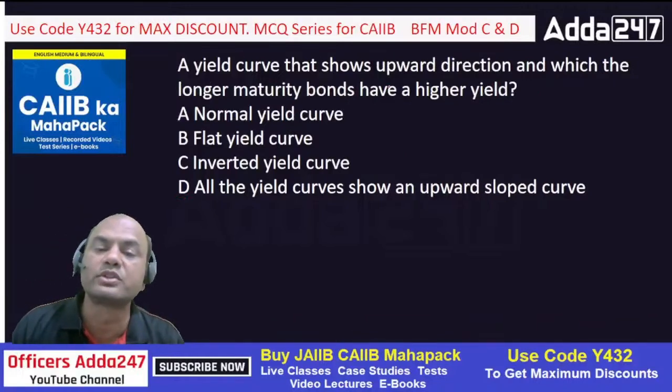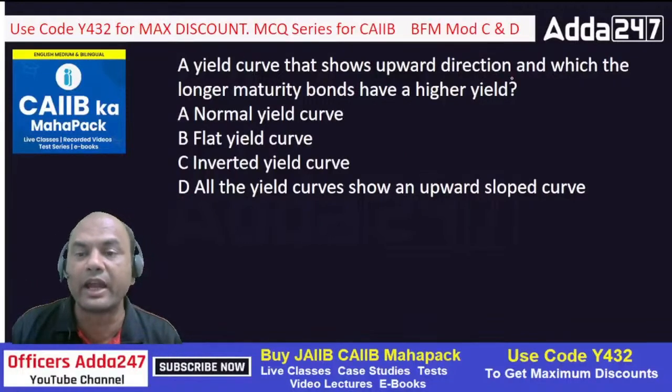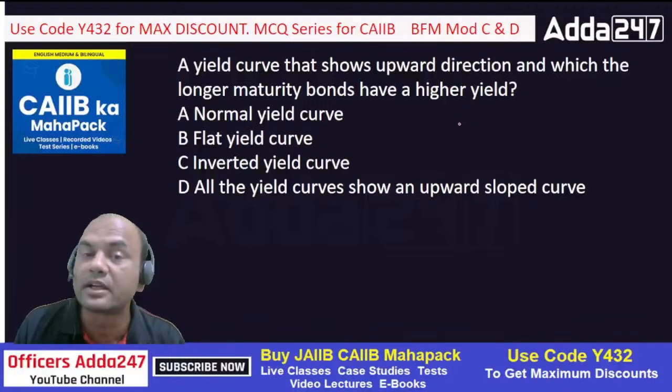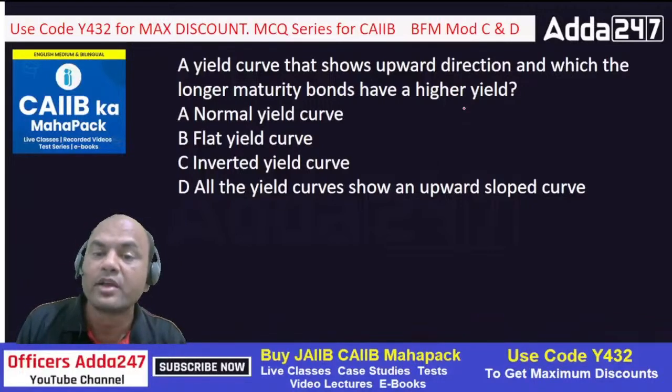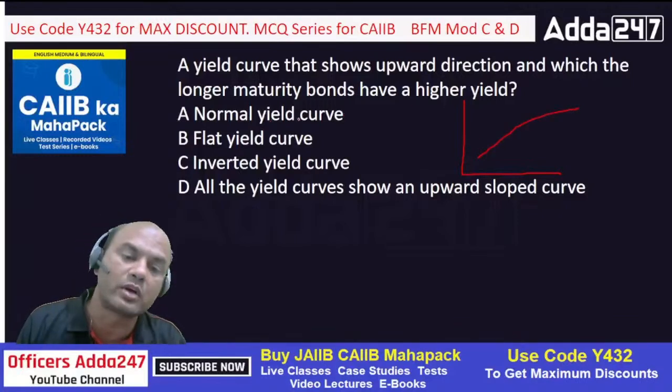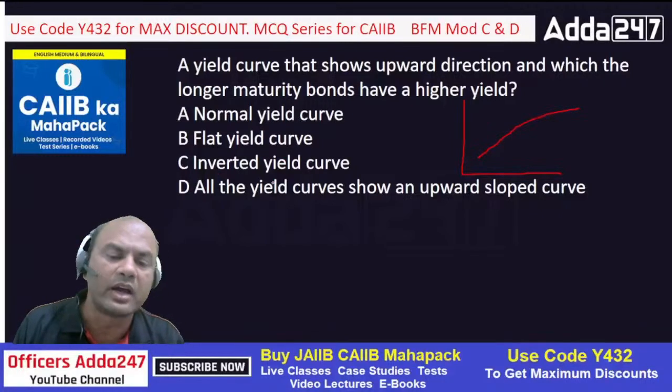A yield curve that shows upward direction and in which the longer term maturity have higher yield, means this is the first question only, it's repeated, but it's in a different language. Okay, so upward sloping, upward direction, and in which long term maturity bonds have higher yields. This one, what is this called as? Normal, flat, inverted, and again the same.